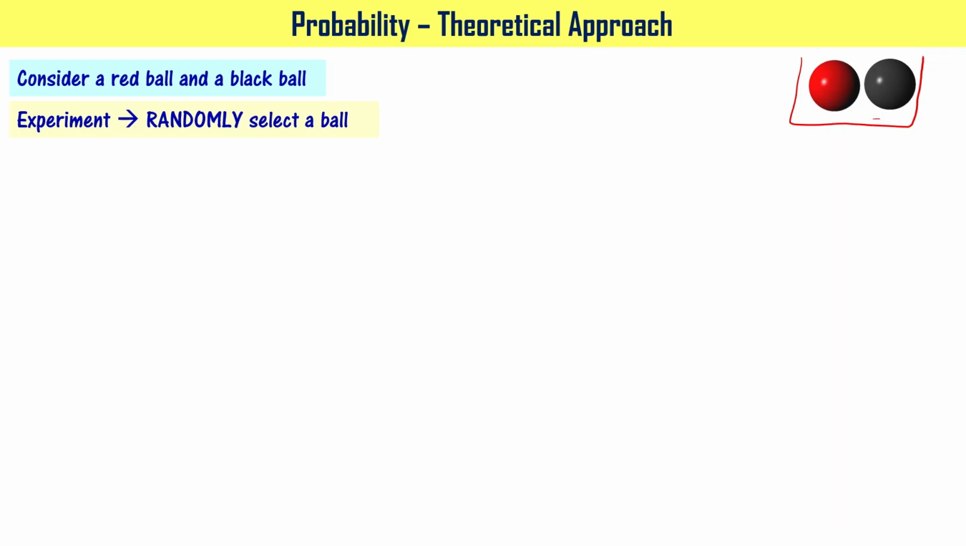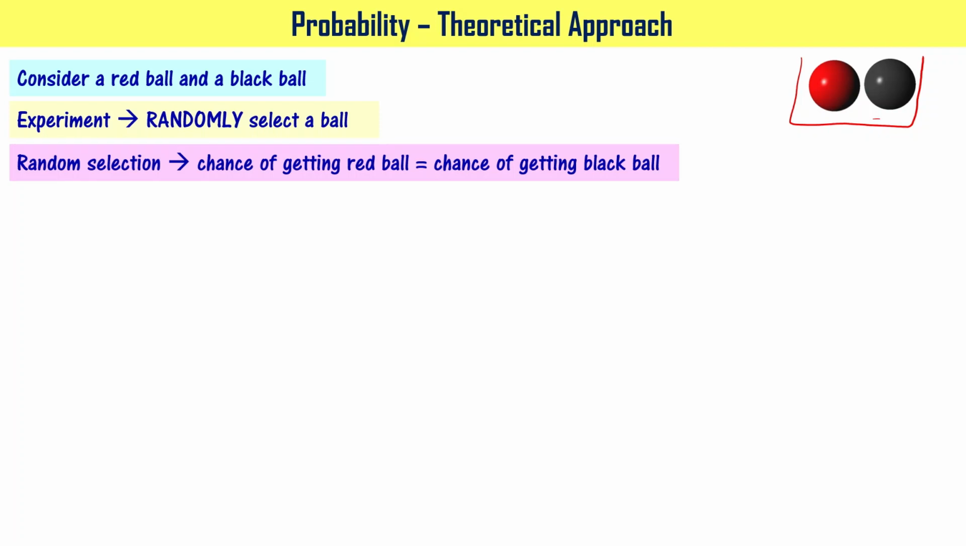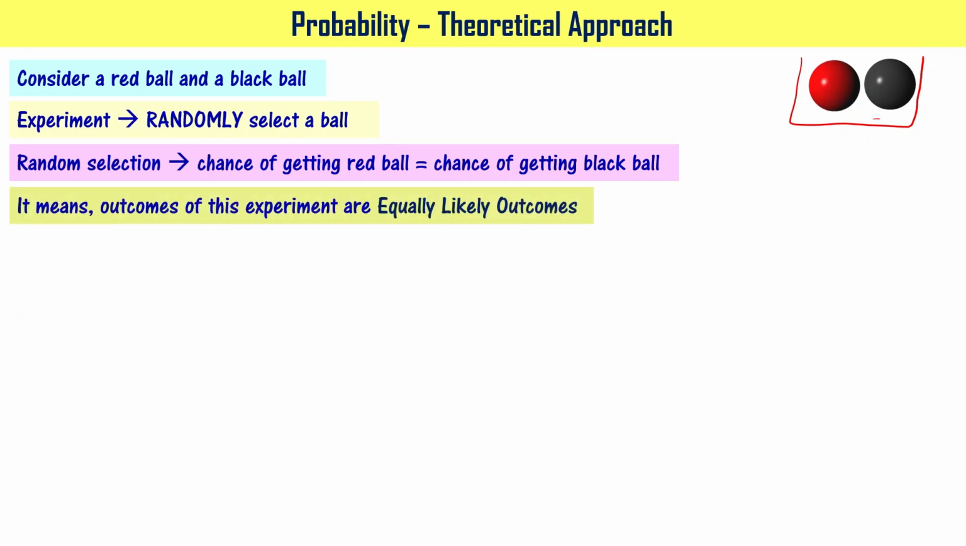So it means it is a biased experiment. It's no more a random selection. It is biased in the sense you have a liking for a certain color. That is why we say that we are going to randomly select the ball. When you randomly select, what happens is the chance of getting a red ball is equal to the chance of getting a black color ball, right? It means the outcomes of this particular experiment are going to be equally likely, meaning picking the red ball is equally likely to picking the black color ball, right?